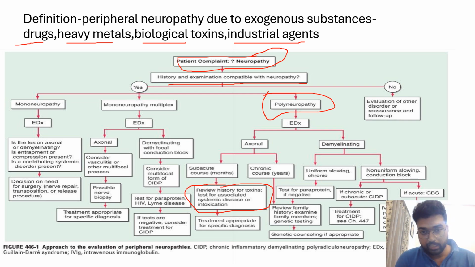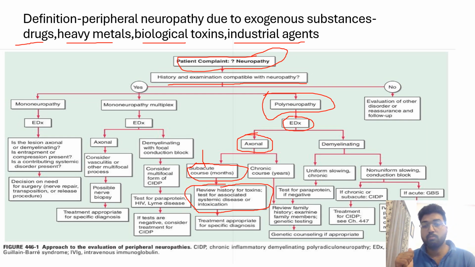Then we do the electrodiagnostic study, and we find out that it is an axonal type of degeneration. We'll come to this later. And among the axonal degenerations, when we take the history, it has a subacute course over months. Subacute here usually means between 4 to 8 weeks.